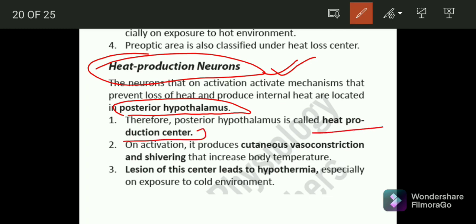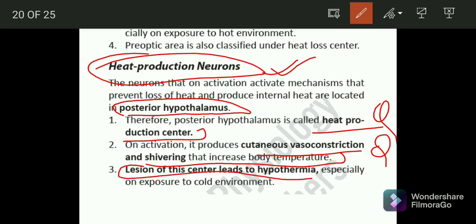On activation, it produces cutaneous vasoconstriction and shivering that increases the body temperature. A lesion of this center leads to hypothermia, especially on exposure to a cold environment.